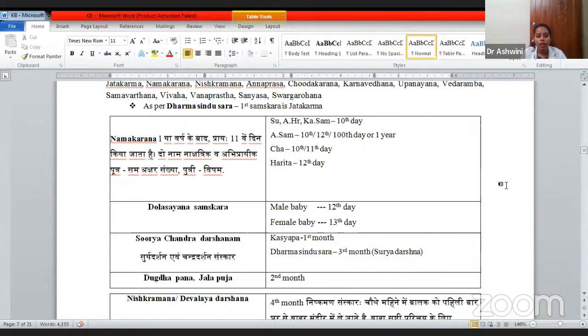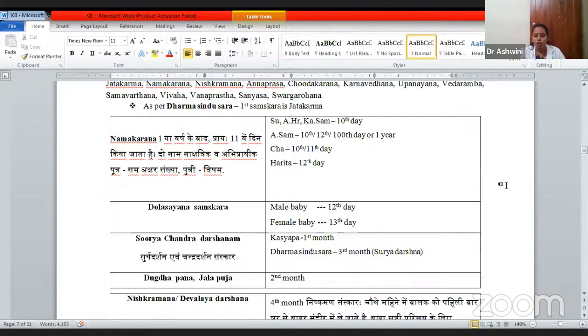Two names: Nakshatrika and Abhiprayika. Nakshatrika means based on the nakshatra. In Hindu Dharma, usually when the child is born, we see the nakshatra in the Rashi, that is the zodiac. Based on that, we are supposed to keep the name, and based on abhipraya, their wish and will, we are supposed to keep the name. And it is also told that sama akshara sankhya, an even number, should be there for boys, while when you count the letters of the name, it should be odd for the girls. So that is some basic information for Namakarana.